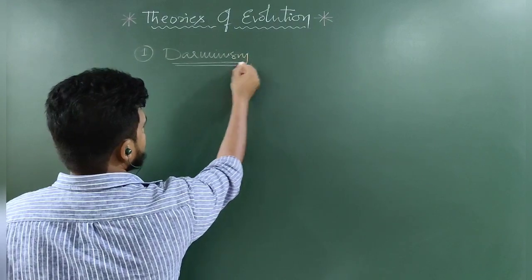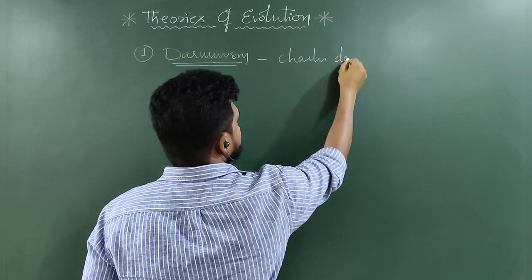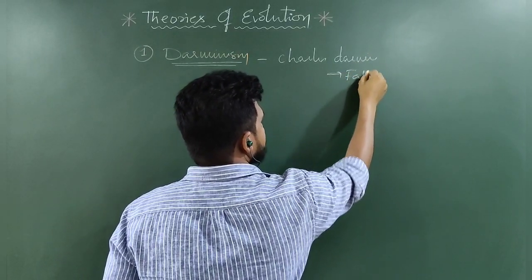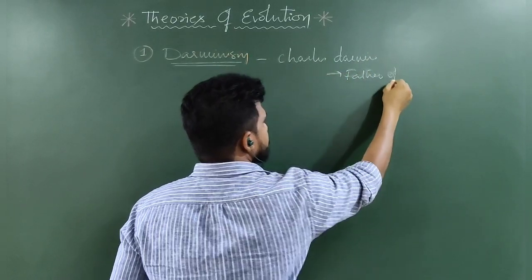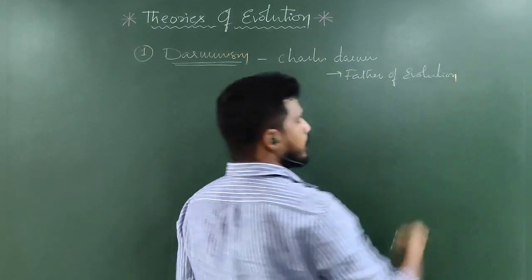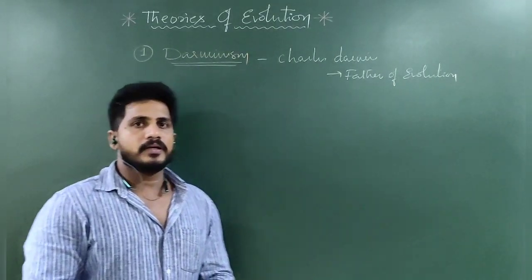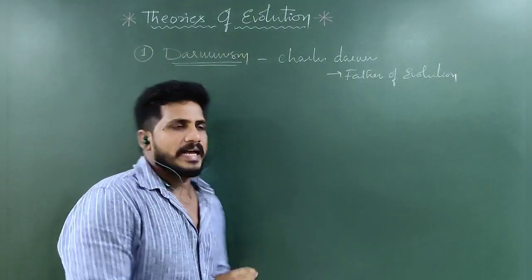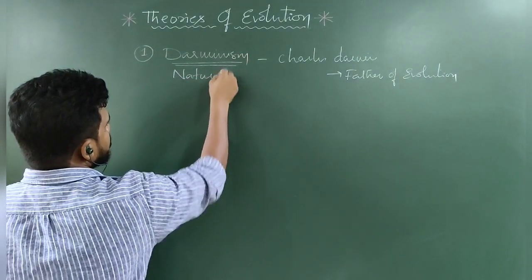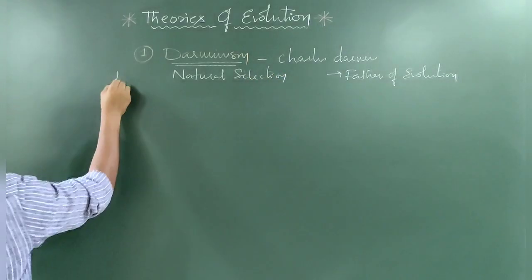Firstly, Darwinism. Charles Darwin, who is called the father of evolution, proposed some postulates that are called Darwinism. Darwinism is simply called the theory of natural selection.